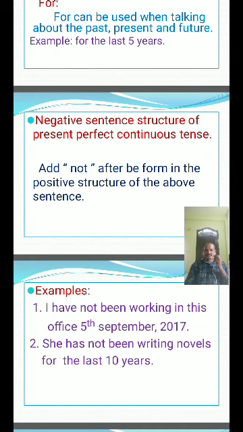So these are the structures for the four tenses of the present tense. Everyone, first read these structures carefully, learn them by heart and practice them. Then tomorrow we will discuss past tense.